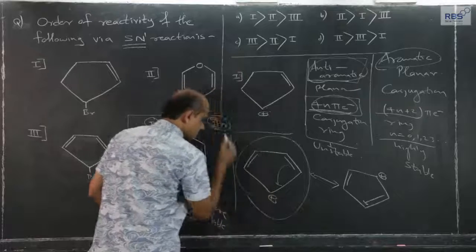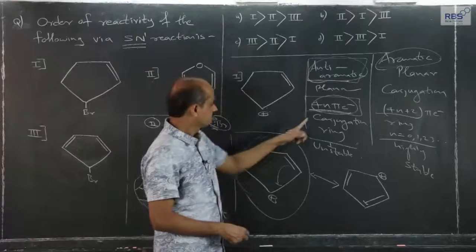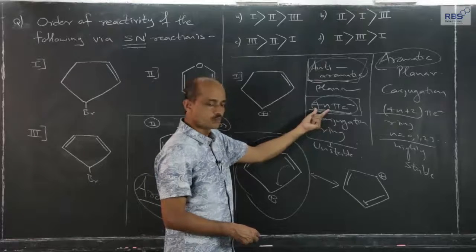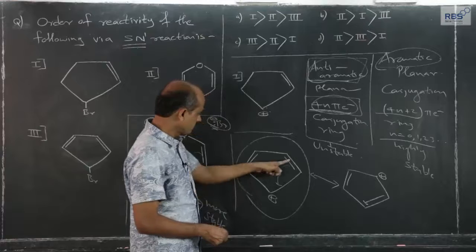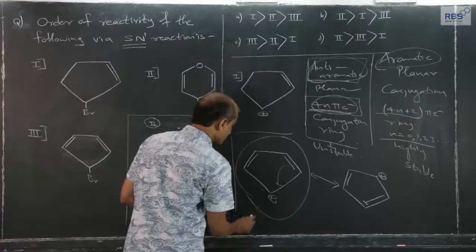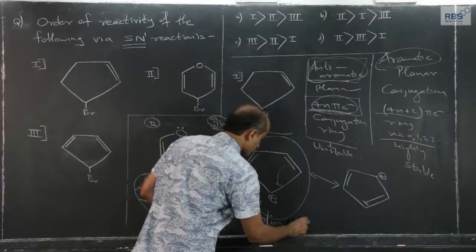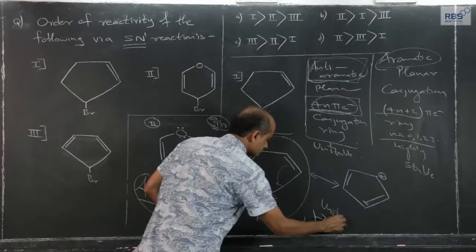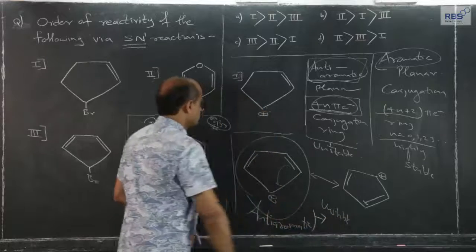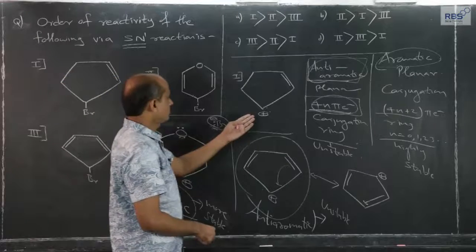This cation, n equal to 1 will give rise to 4 pi electrons. In various resonating forms, there are always 4 pi electrons. So, this is anti-aromatic, means unstable. This is aromatic, stable.